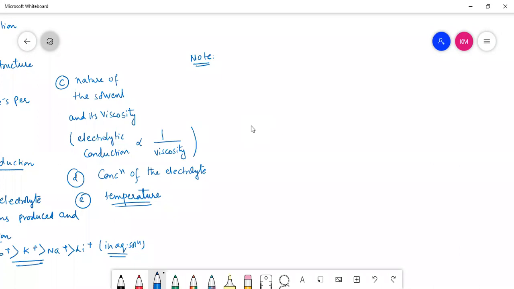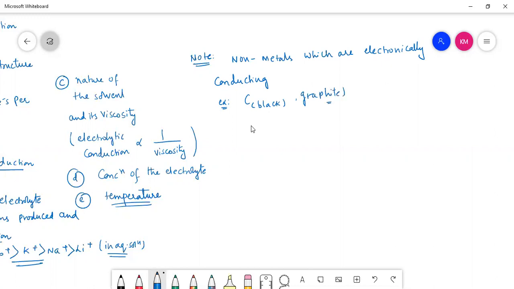Generally, metals are electronic conductors, as I mentioned. But non-metals which are electronically conducting are, for example, carbon black, the best example. Graphite, though it is a non-metal, can conduct electricity, right?